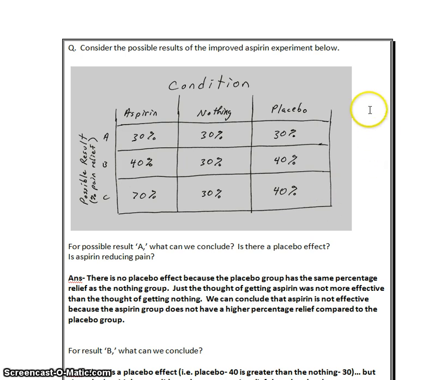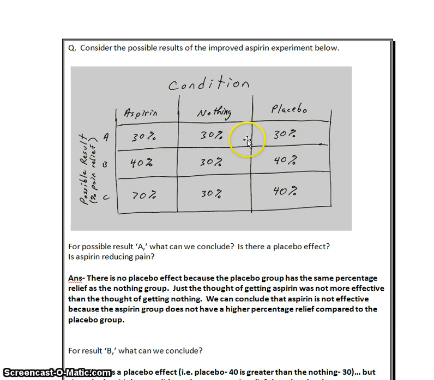So let's look at possible result A. In possible result A, 30% of people in the aspirin group feel pain relief, 30% in the nothing group, 30% in the placebo group. Well, since the nothing group had 30%, then we can conclude there that for 30% of people, the headache just naturally went away.